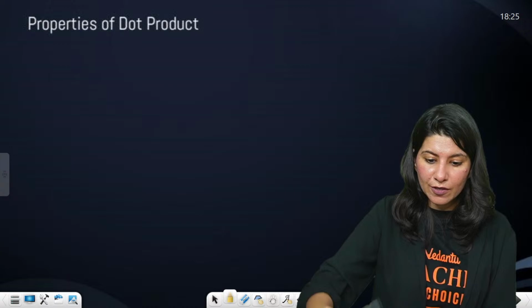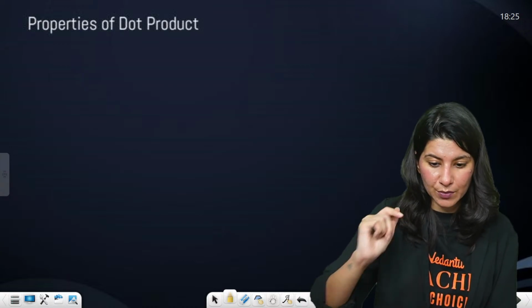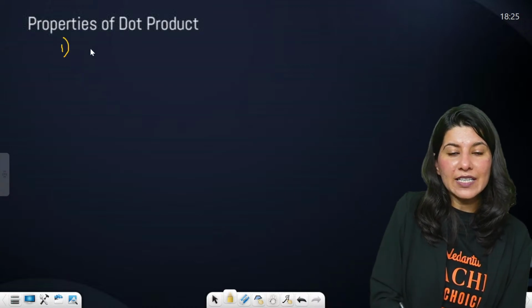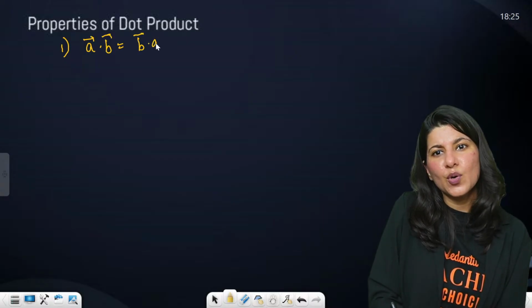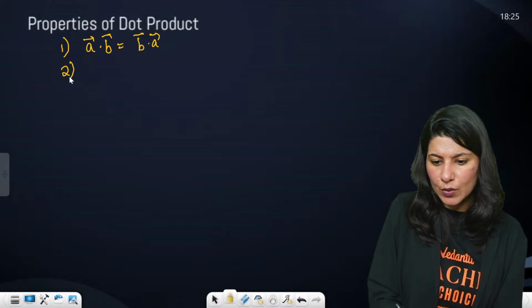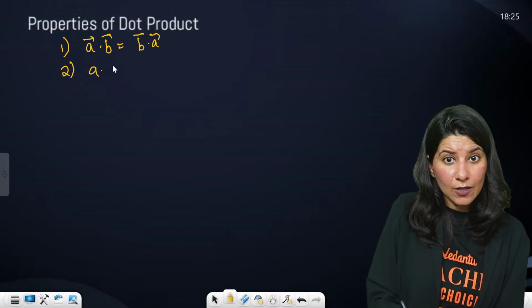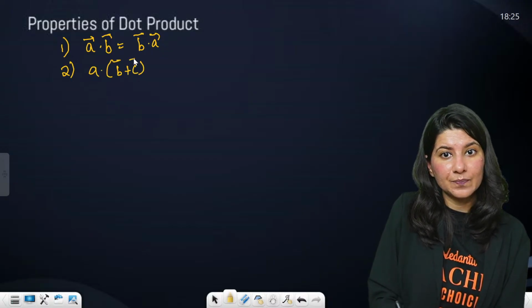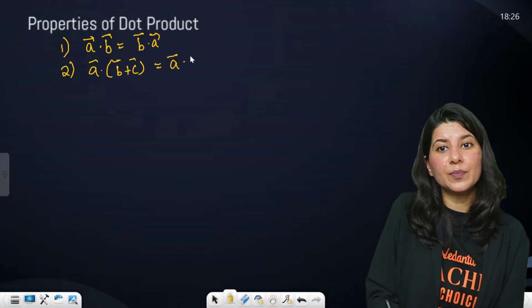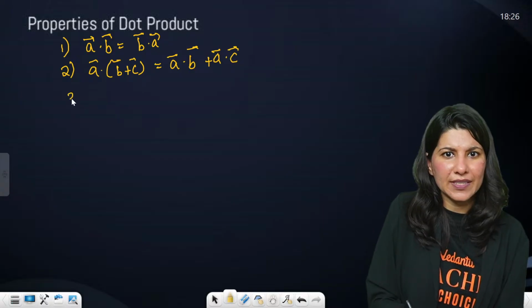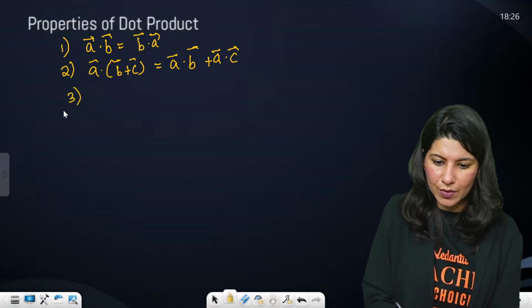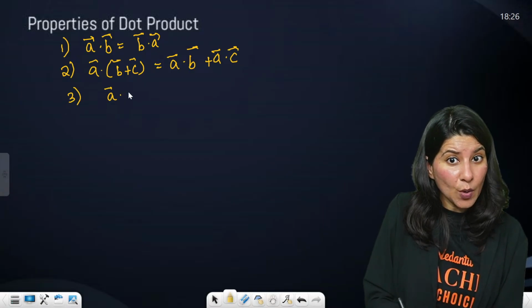Now, properties of dot product. You have to watch this out. Property 1 says that A dot B or B dot A, both are the same. Property number 2 says that A dot (B plus C) is A dot B plus A dot C. Basic properties, right? Just like multiplication.